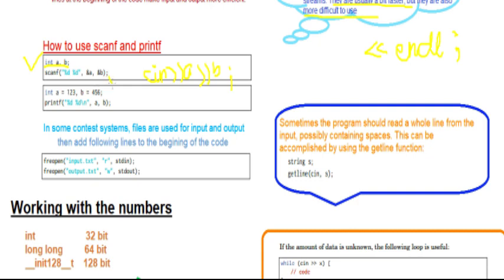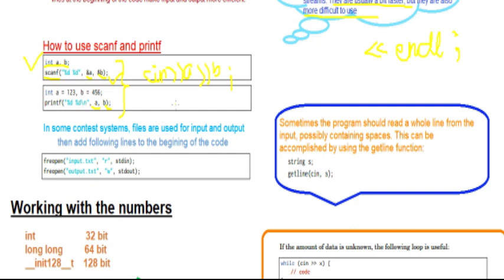So this is the basic code to input the integers, and to output them, to print them, we are using the same, but instead of scanf we are using printf. And in printf we do not use &a and &b, we just write a and b. Okay, so these are the two, scanf and printf, which are similar to cin and cout.